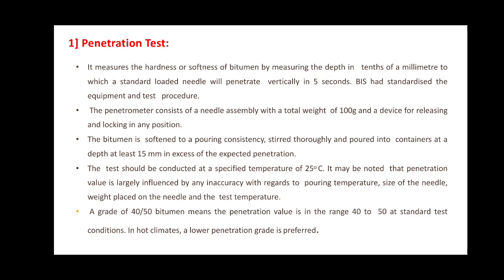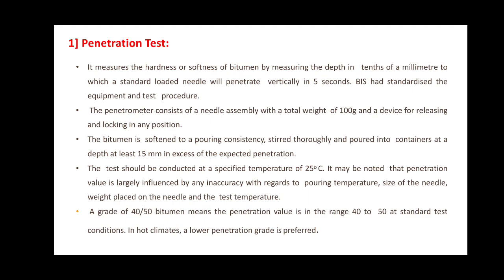Then the sample material is poured into the container to a depth of at least 15 mm more than the expected penetration. The sample container is then cooled at atmospheric temperature, not less than 13 degrees Celsius, for 1 hour. Then the container containing the bitumen is placed in the temperature controlled water bath at a temperature of about 25 degrees Celsius for a period of 1 hour.